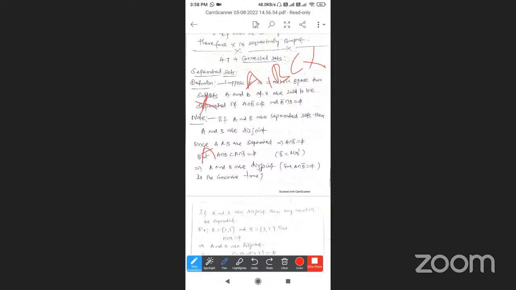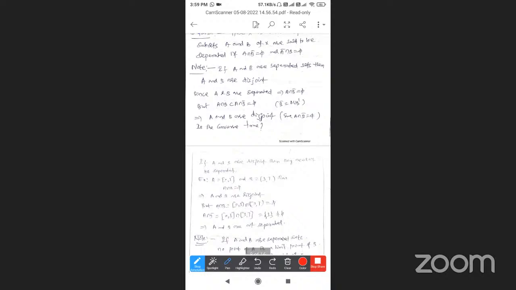If A intersection B complement is equal to phi, or A complement intersection B is equal to phi, then the complement A complement is called a closed set. That is the meaning. We have to note this also.